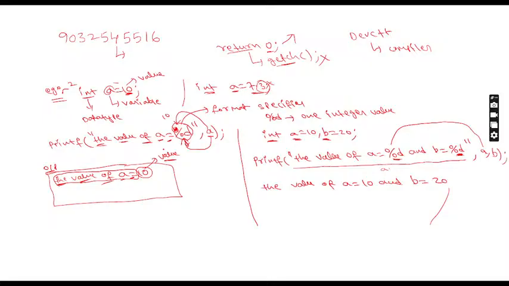So try to observe here. In this printf statement, how many arguments are written? This is example 3. This is example 2. In example 2, how many arguments are there? Two arguments. The first, from double quotation opening to double quotation close, is one argument, and A is the second argument. So in this example, how many arguments are there? Three arguments. From double quotation opening to close is one argument. Comma is the separator from one argument to the other. So first argument, second argument, and comma B, which means total three arguments I have written.